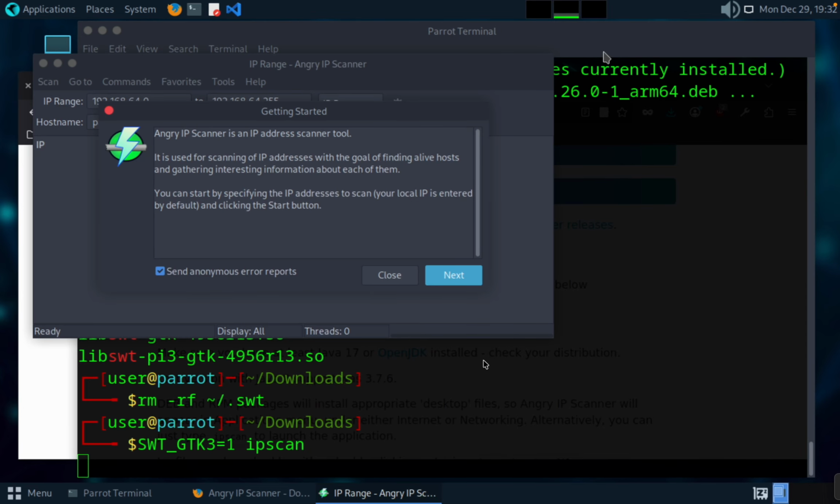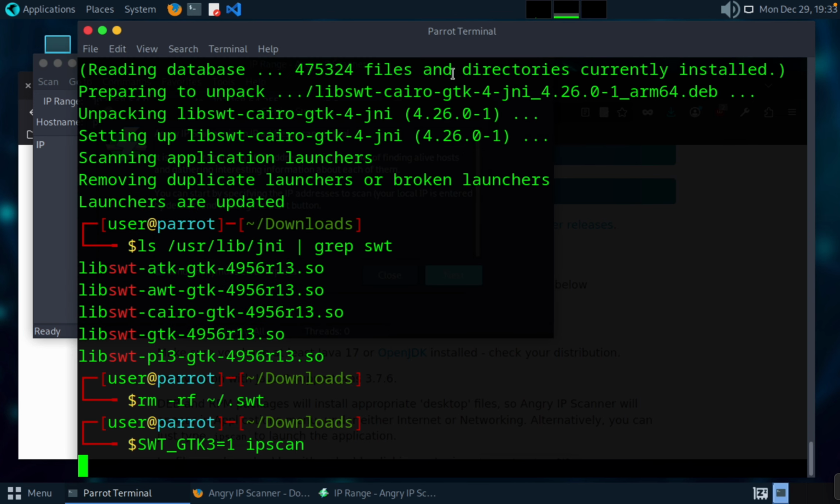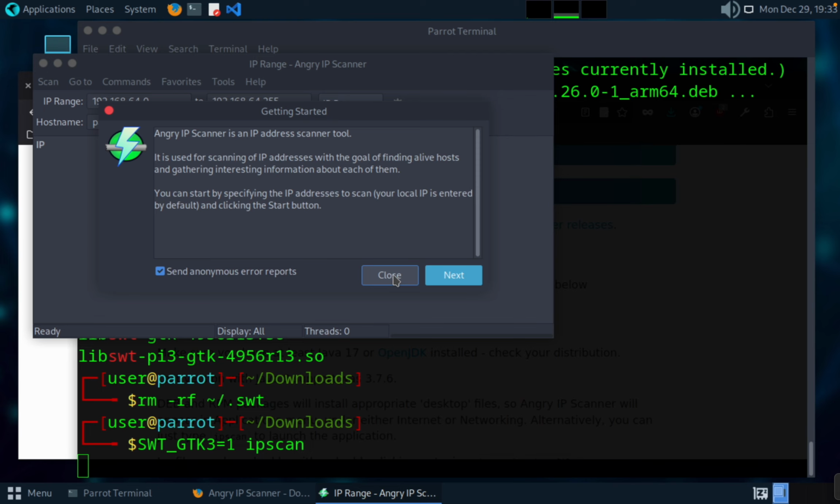After a long battle, I finally got the Angry IP Scanner GUI version, the graphical user interface. If you are experiencing any issue while installing or configuring or getting the GUI version of Angry IP, you can just copy and paste it into ChatGPT and say, hey, I have an issue while installing Angry IP Scanner, and you will get help. Actually I'm using a MacBook, that's why I'm getting a lot of issues while installing tools, but I can solve it with ChatGPT. So you also can solve it with ChatGPT if you are facing any issues.